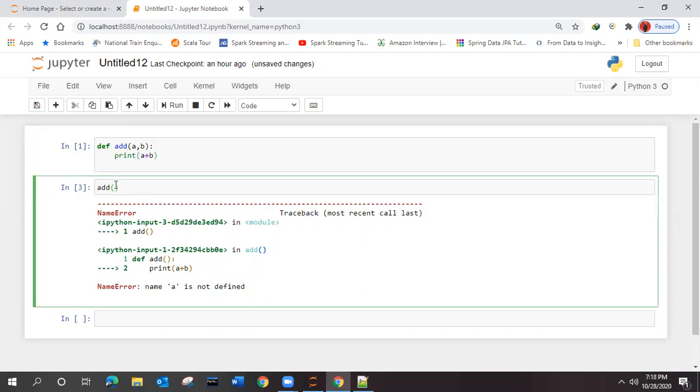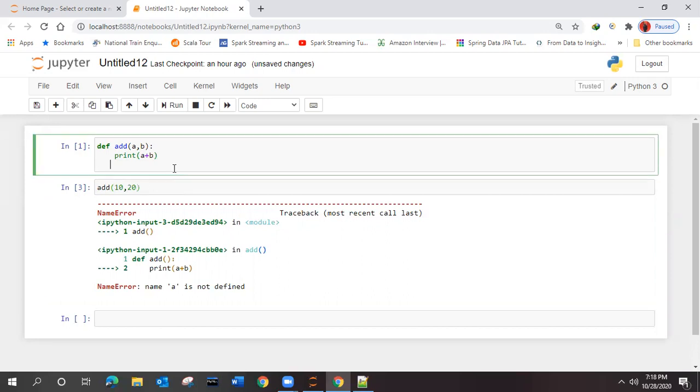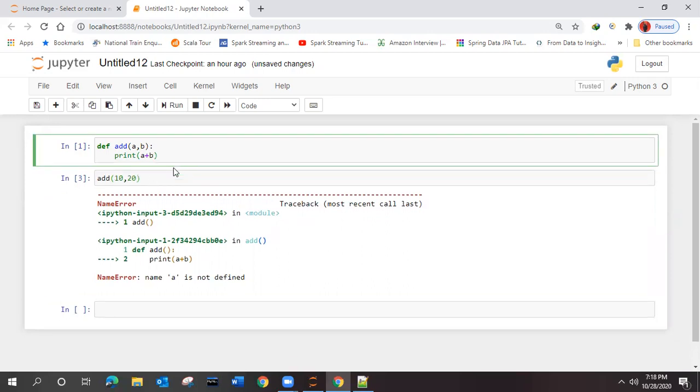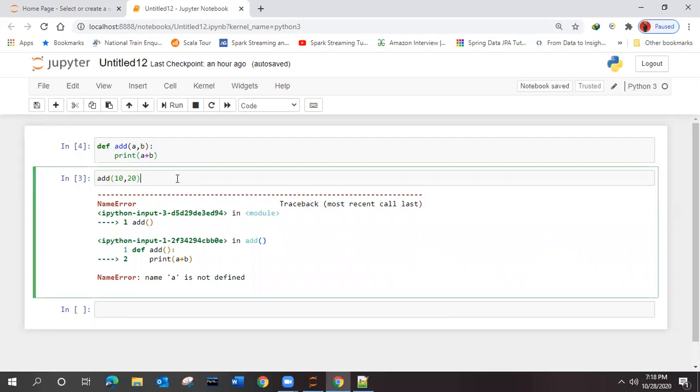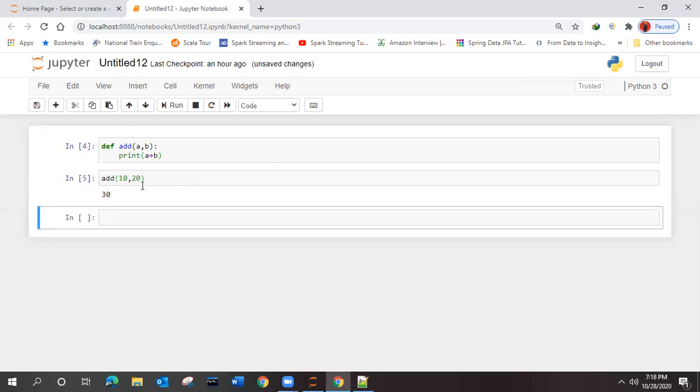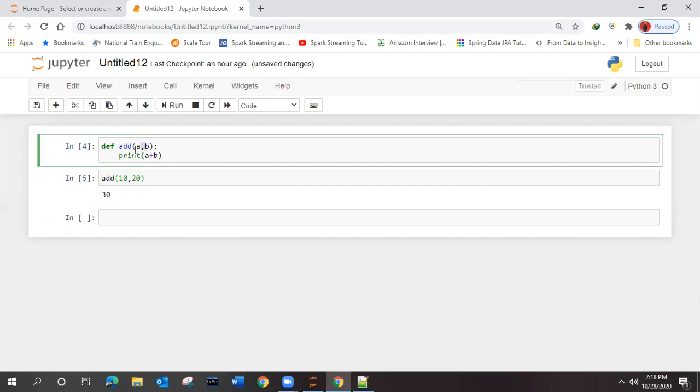This is the way of the parameterized function. This is an example of a function with arguments. These a and b are the arguments which we are passing.